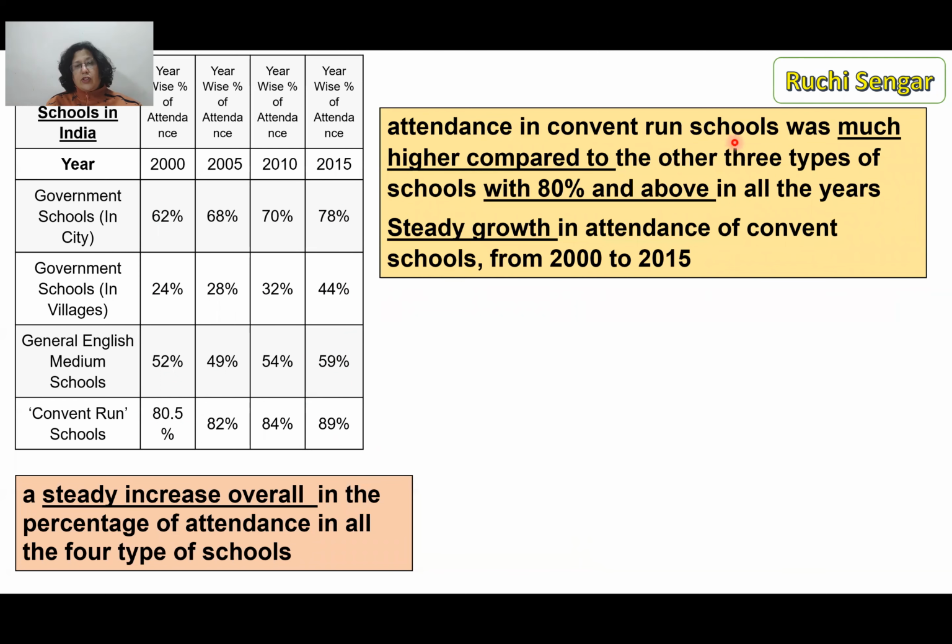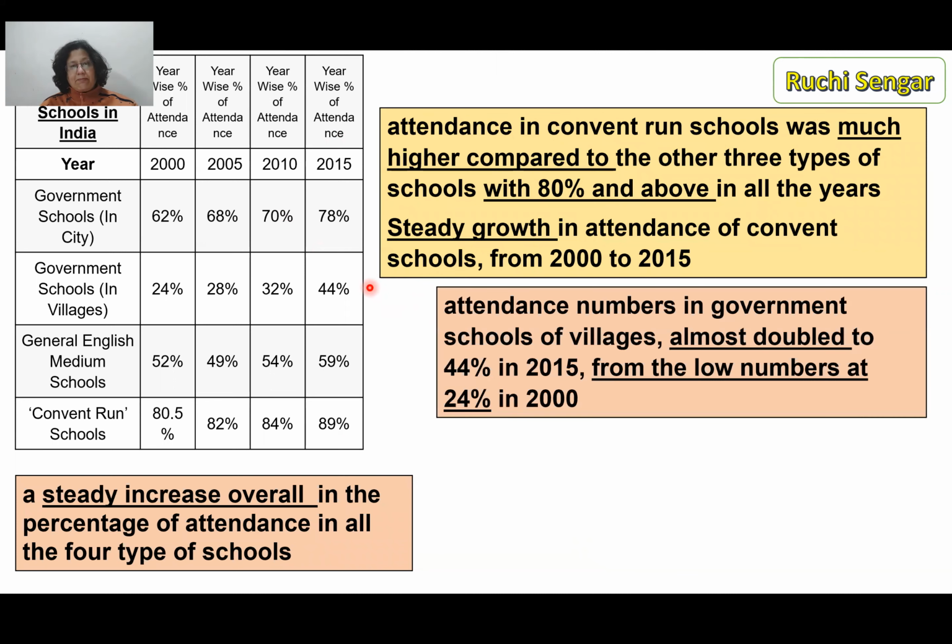Look at another one. Attendance in convent schools was much higher. So see, whatever I've underlined, have a look at that. That is the resource the child needs. The up and down, less than, more than, everything they know, they can figure that out. But how do they write it without these kind of resource? So they need to have that resource, and the more they practice with that resource, the more they'll get it.